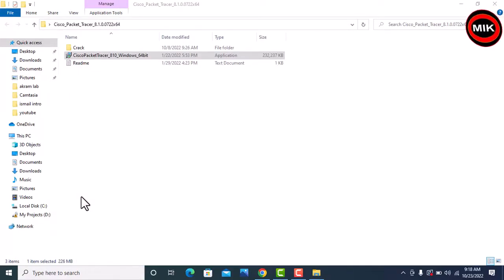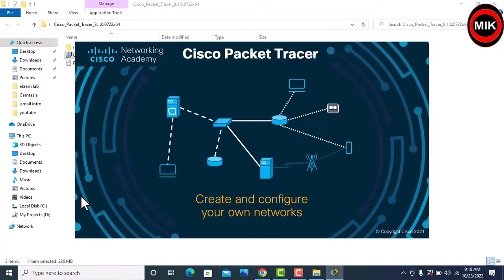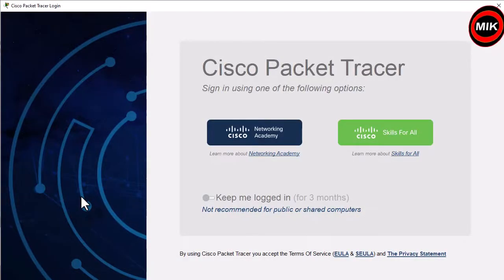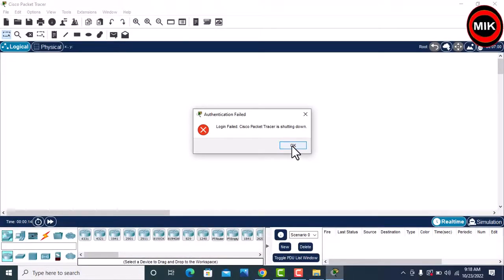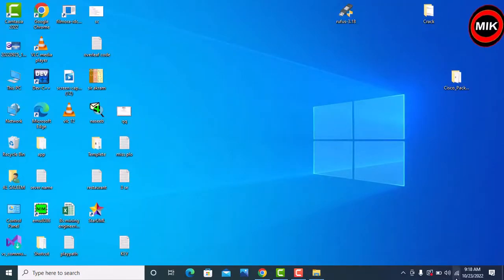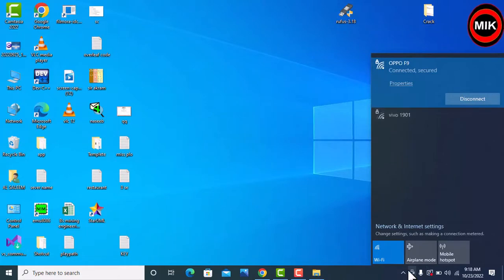It will need a login if you have any login account, so you can log in. You can see here it needs a login, but we do not log in. Okay, now it disappeared. What we will do is first switch off the internet connectivity.